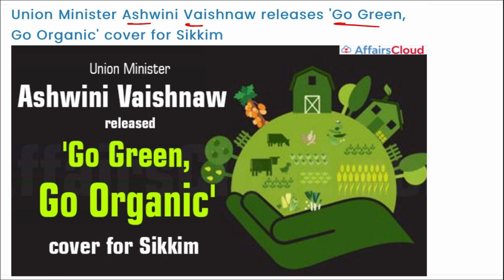Next is Union Minister Ashwini Vaishnaw. He has released the Go Green Go Organic cover for Sikkim, and we know which is the 100% state to shift to organic farming. It will be your Sikkim state.